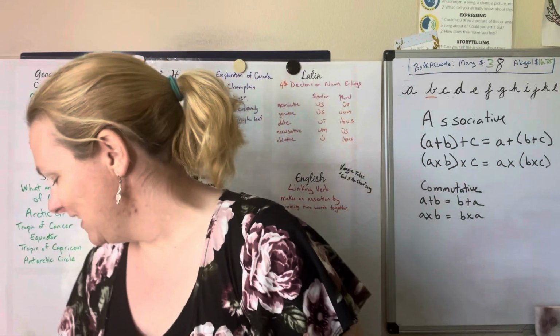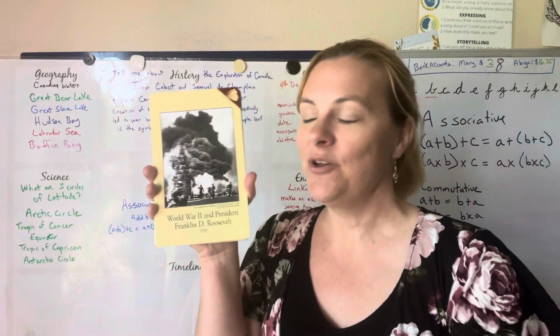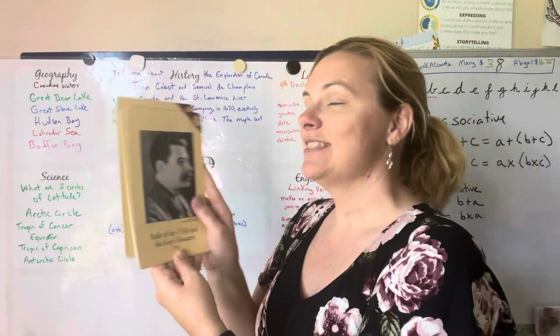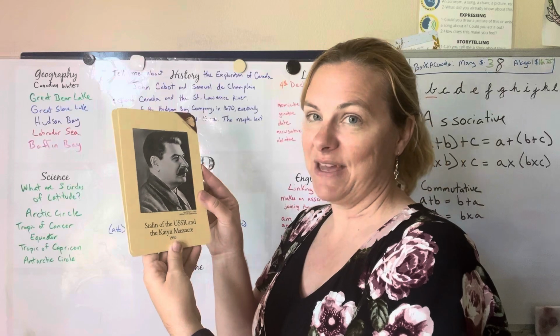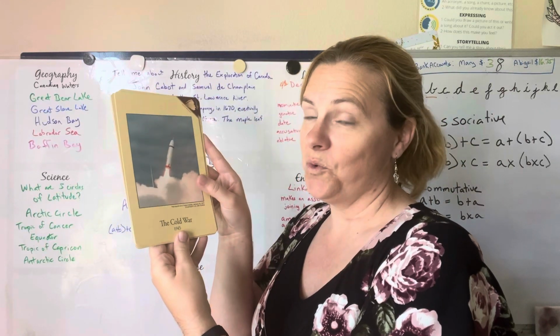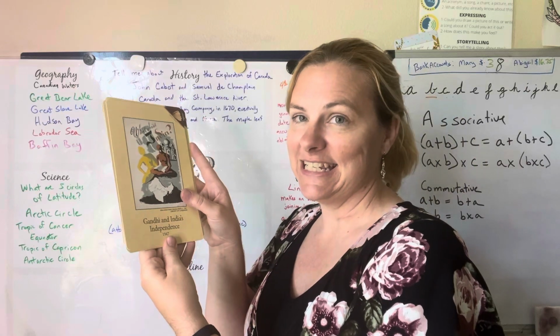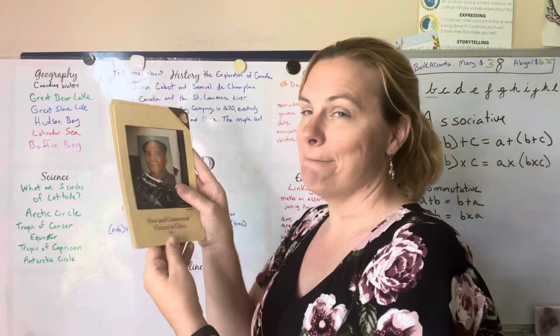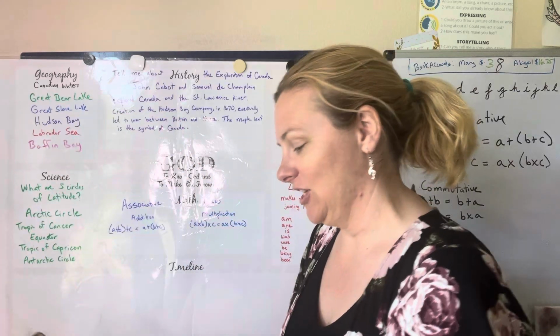All right. Finally, our timeline. We have World War II and President Franklin D. Roosevelt, Stalin of the USSR and the Katyn Massacre, the United Nations formed, the Cold War, Gandhi and India's independence, Jewish state established, Mao and communist victory in China.